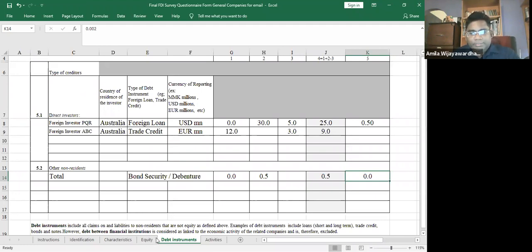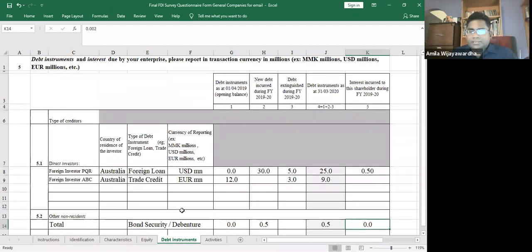So these are the two main parts, the equity part and the debt part. I hope a basic understanding was given to you on how to fill the survey. This is an annual survey, which is very straightforward and very easy to fill. I hope that you will be able to fill these survey forms and get back to DICA before the deadline. If you have any queries at all, you can always contact DICA officials or email them to get further understanding. If there is any further clarification needed, they would also contact me to clarify things on behalf of the IMF.